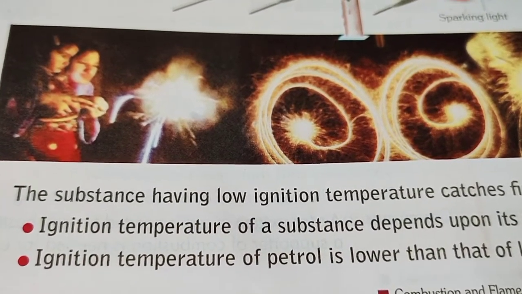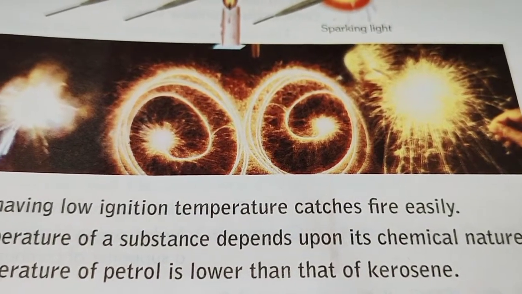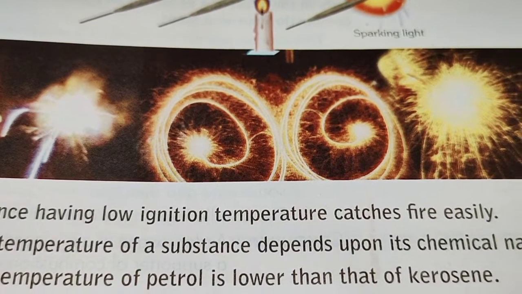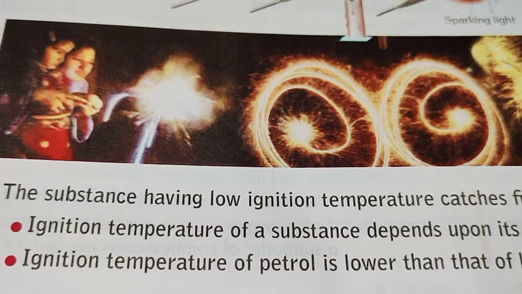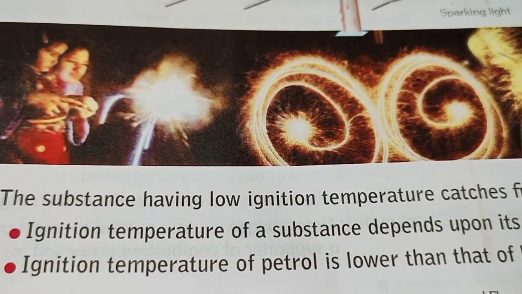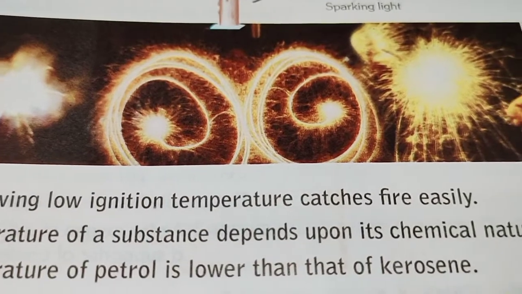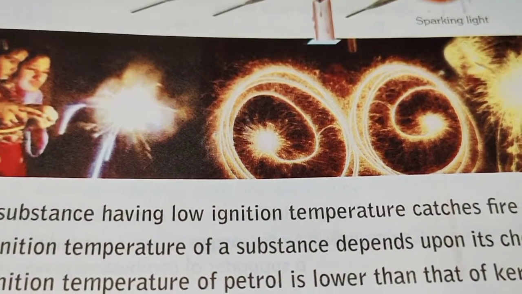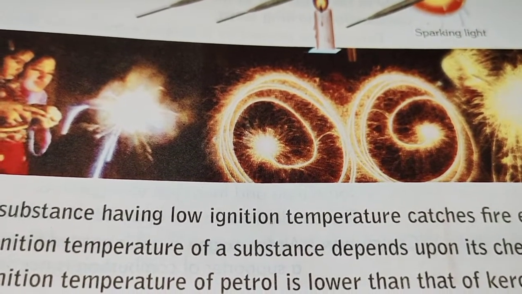Point number 1, ignition temperature of a substance depends upon its chemical nature, that is, what is the percentage of carbon present in that substance. And second point is, ignition temperature of petrol is lower than that of kerosene. So basically, ignition temperature depends upon its chemical nature.